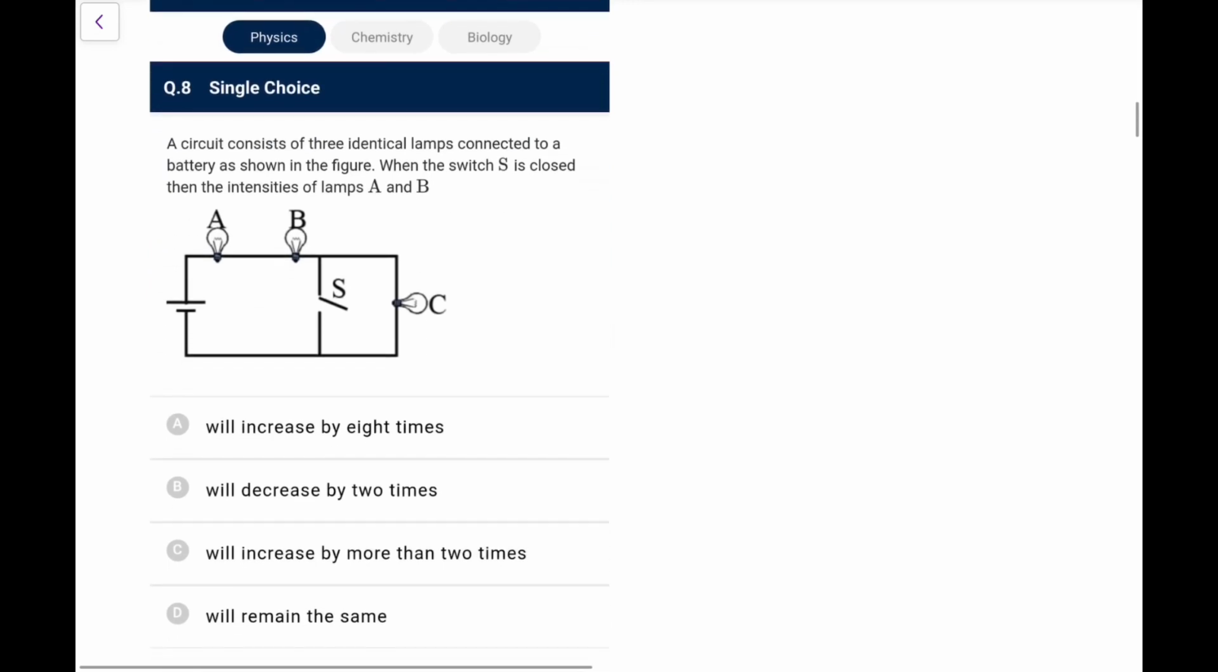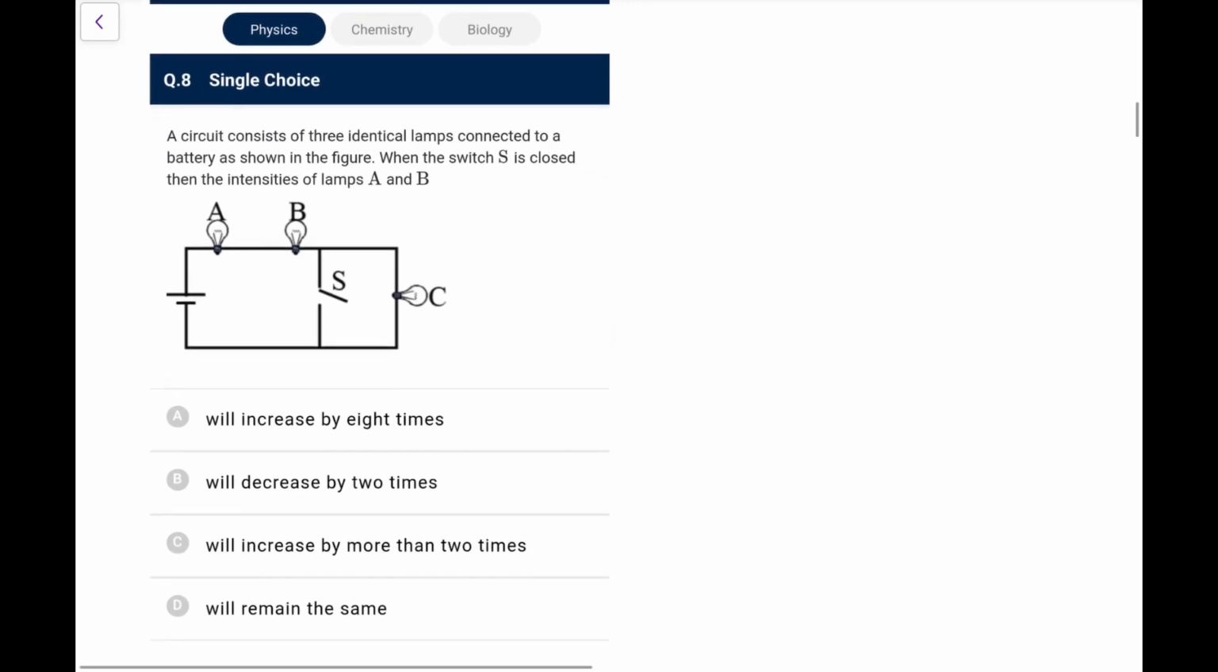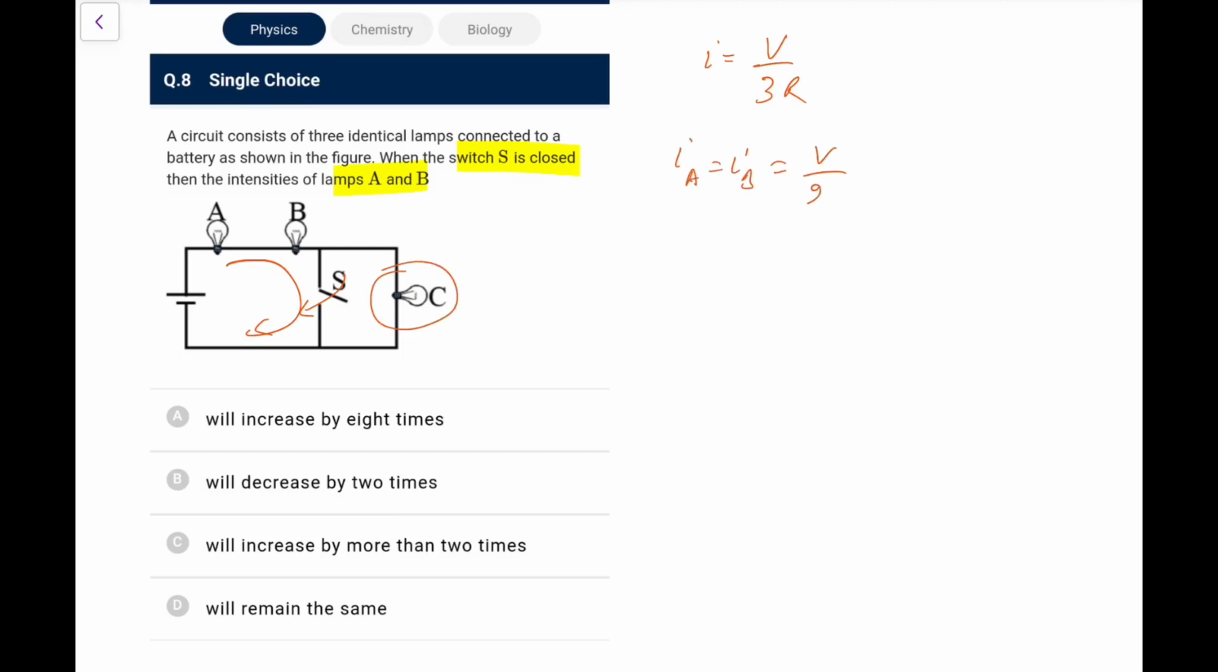Next one. A circuit consists of 3 identical lamps connected to a battery as shown in the figure. When the switch S is closed, then the intensity of lamps A and B? Initially all 3 are in series, so the current is V by 3R, if R is the resistance of each lamp. Now when you close it, only this loop matters, because this is short circuited, so the current in A and B will change and become V by 2R. So the current is increased, therefore their brightness will increase.